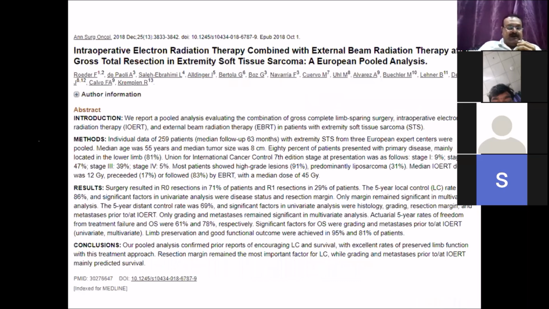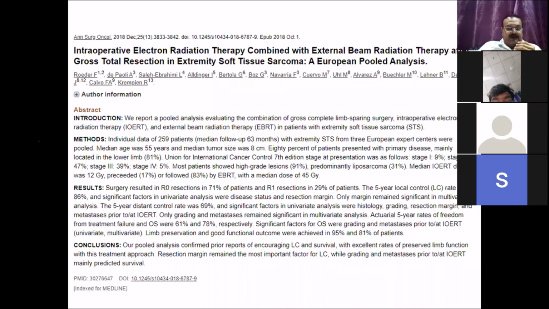Then there is this European pooled analysis published in 2018 in Annals of Surgical Oncology. They analyzed the data of 259 patients with extremity soft tissue sarcomas that have received intraoperative external beam radiotherapy.